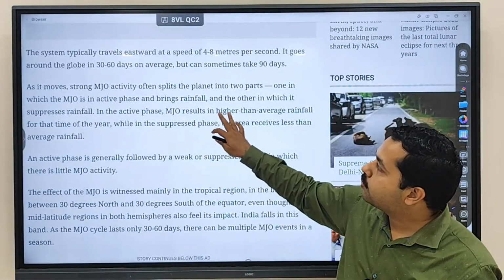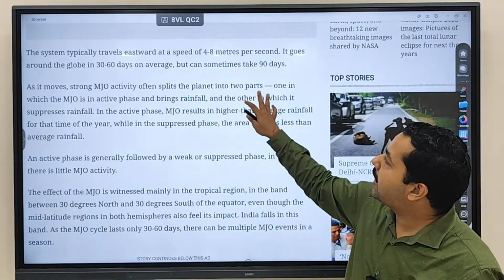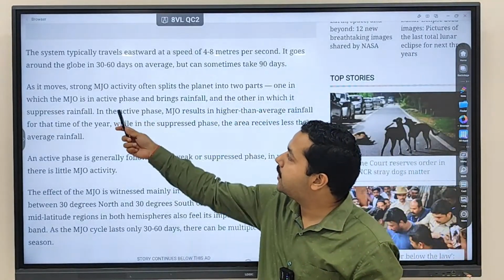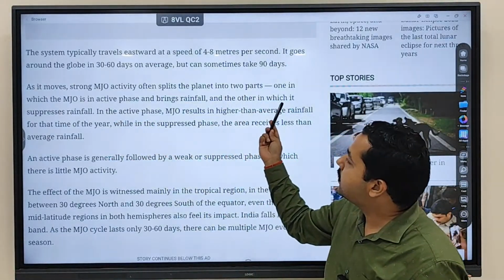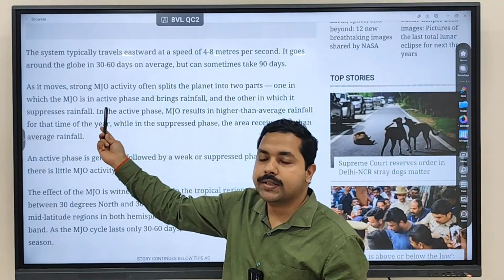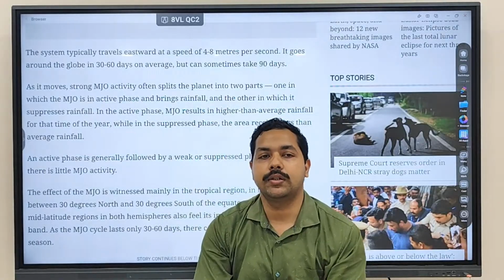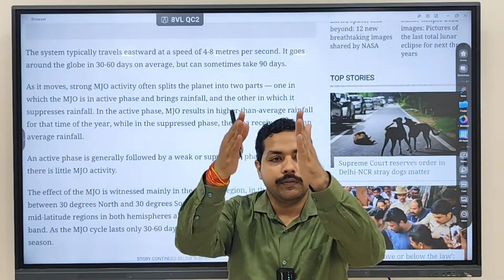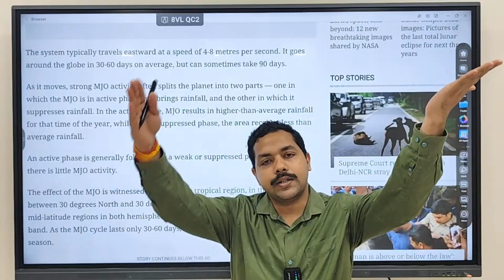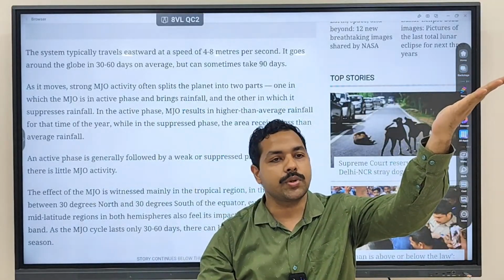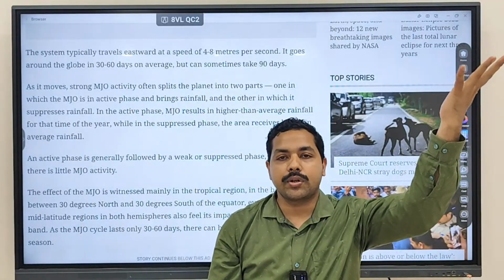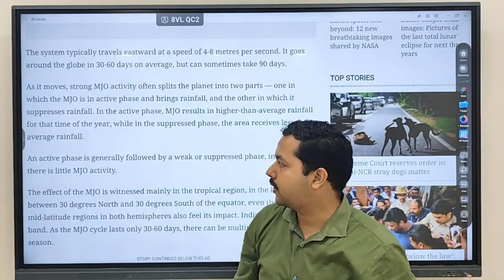As it moves, the major activity often splits the planet into two parts. One is the active phase, the other is suppressed rainfall. The active phase is referred to as the convective phase. We have written that air is rising and air is subsiding. The subsiding phase is called the suppressive phase, and the rising phase is called the convective phase. Clear?